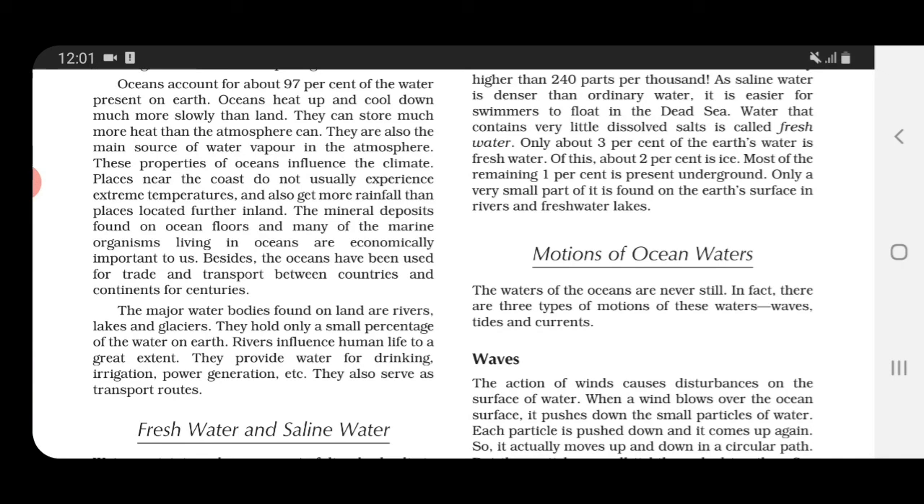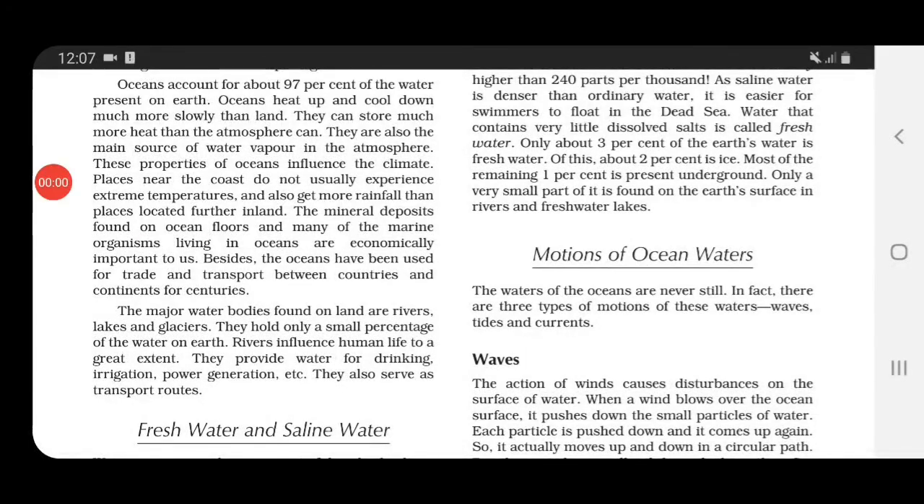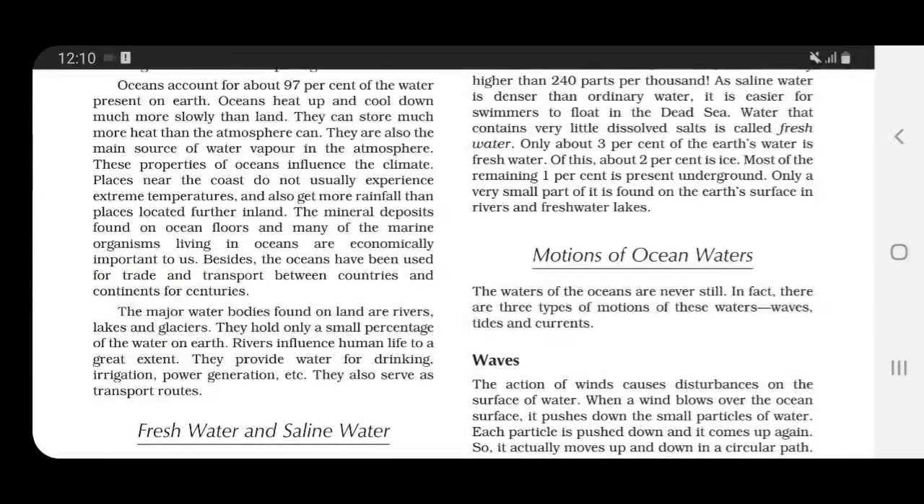So these properties of oceans which we studied just now influence the climate. Influence means prabhav padna. So because of these properties, the places which are near the coast don't experience extreme temperatures in comparison to the places which are away from the coast. Also, these places which are near the coast get more rainfall. So after reading this, you might have understood how much important oceans are, children. Not only this,